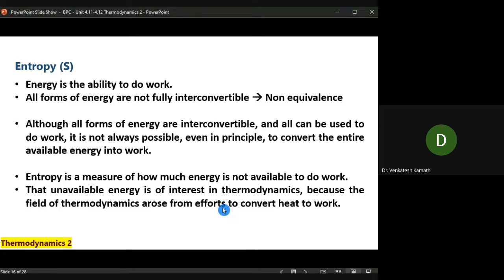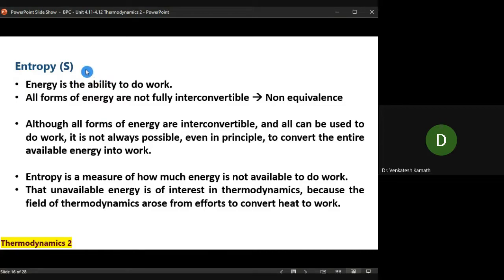Some extra energy is required to pump. Some amount of energy is lost to the surroundings in the case of an engine. Whether you take an engine or a pump, Q is not equal to W. That's what you have seen there. The same concept can be explained in a different way using entropy. This is an alternative, equivalent way of explaining the second law of thermodynamics.